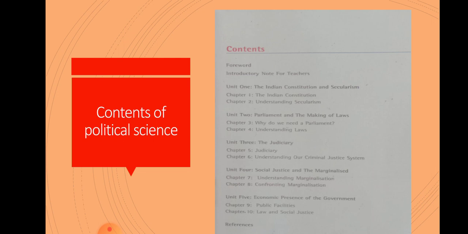Why does a country need a constitution? These points we are going to highlight. And the next lesson is like this, children, understanding secularism. In understanding secularism, we are going to understand that we are diverse but still we are united. Along with this, we are going to discuss what is secularism. Secularism means what? This point we are going to discuss.